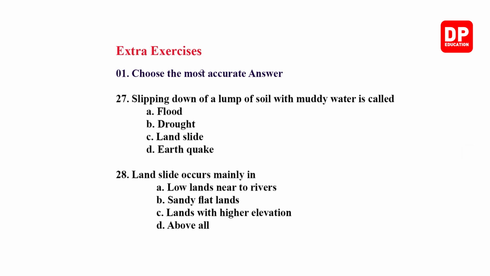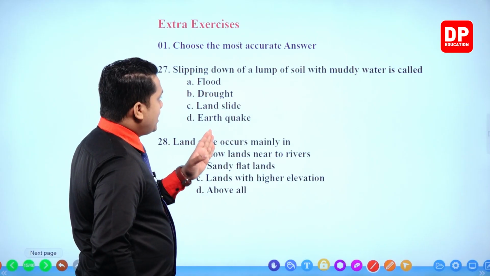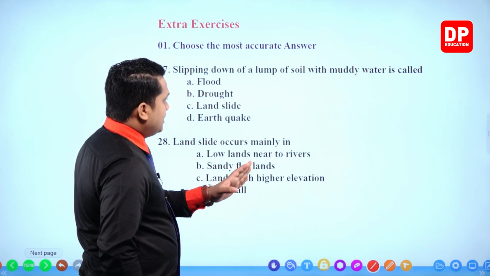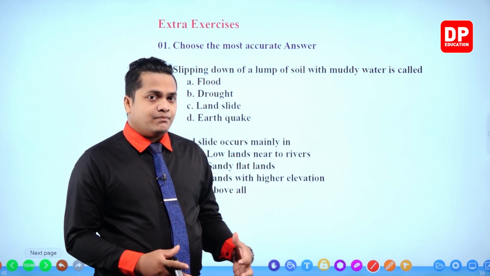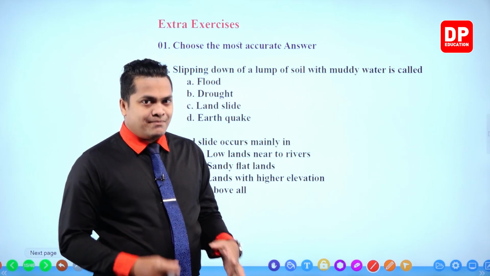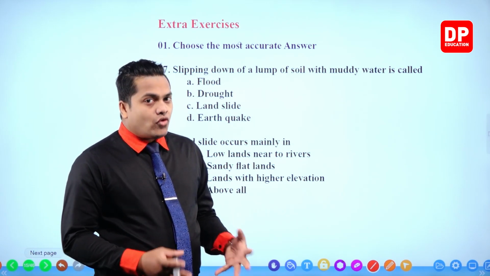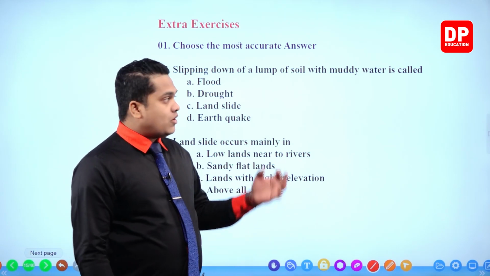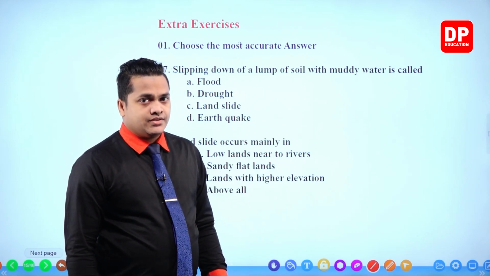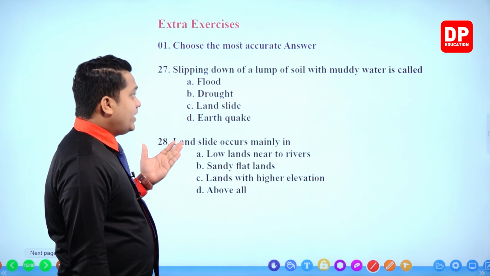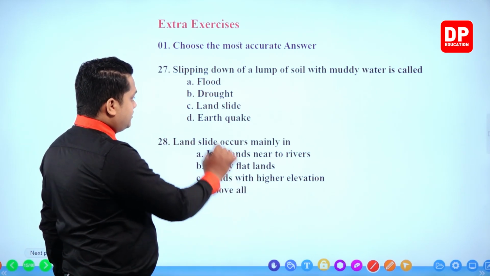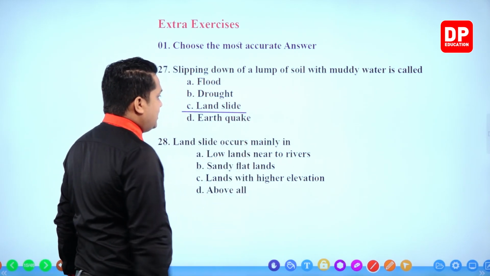Right, next one. Slipping down of a lump of soil with muddy water is called. Now, a bunch of soil, or a lump of soil, is going to slip down with water. This situation is called a landslide.